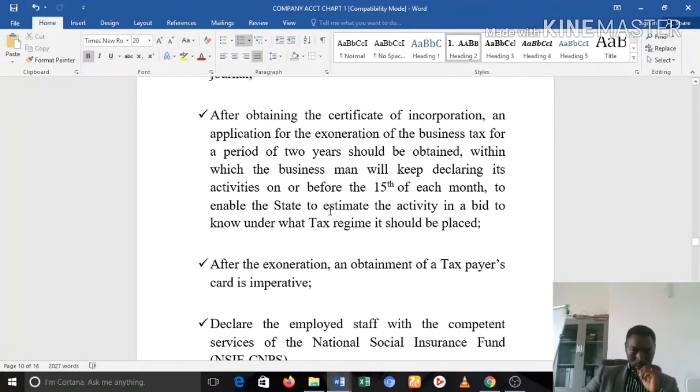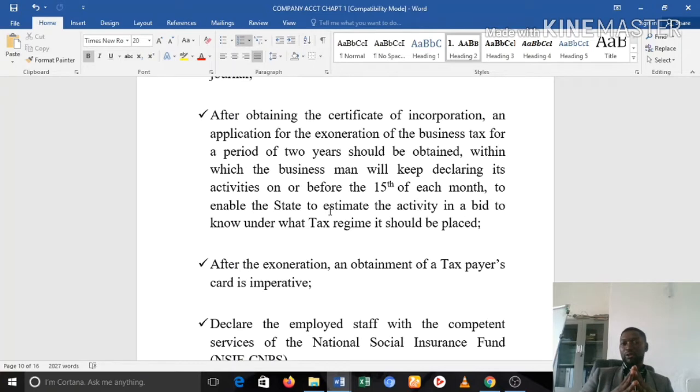So after obtaining this, then there is an application for exoneration of a business license tax. It's not always 2 years for all companies. For limited liability companies, usually it's 1 year. For some companies it's 2 years, and so on and so forth. But then you have to go for it. You have to actually apply for this exoneration.